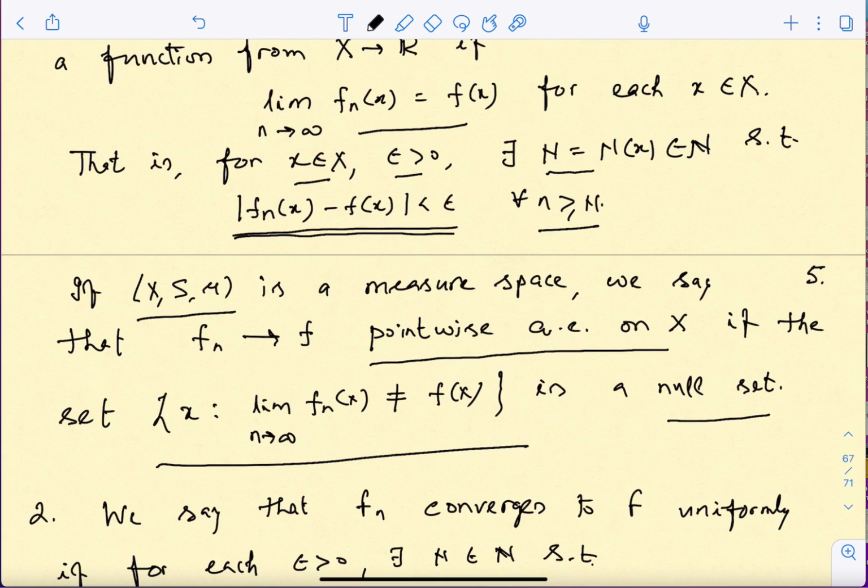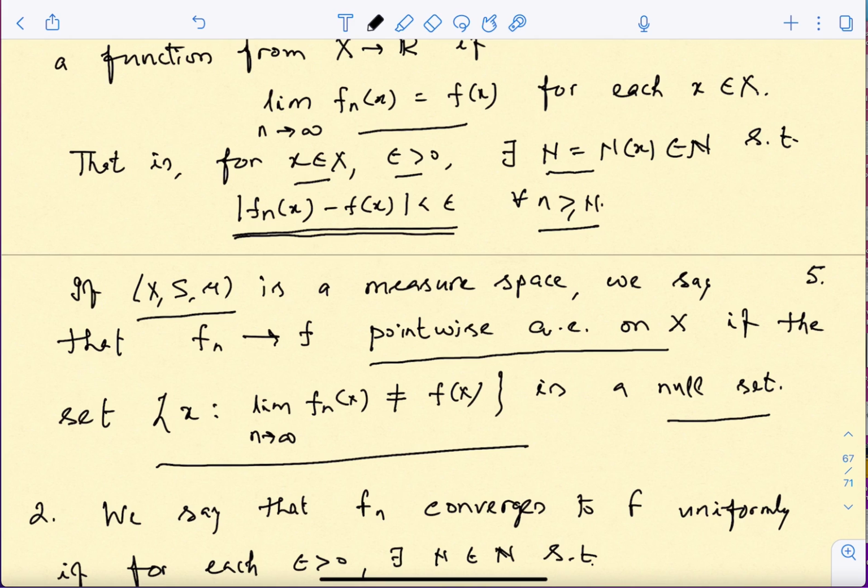So what does it say? If you have a measure space, then f_n is said to converge to f pointwise almost everywhere if the set of points at which f_n(x) does not converge to f(x) is of measure 0. Sets of measure 0 we call null sets, correct? This is something which we had. So on a set of measure 0, you can afford to not have this pointwise convergence. Okay, so this is the idea.